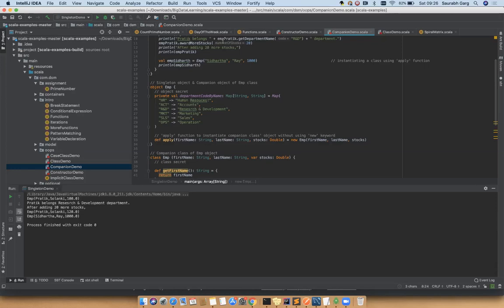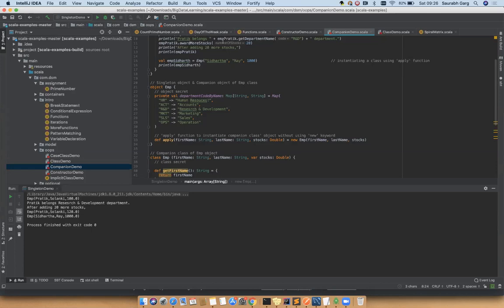Jatin, you remember what's the definition? Definition for the companion class and object? Yeah, so like if there are some static variables which we want to... No, again, you are talking about the intent. I'm just talking about what's the definition. Like object and class having the same name. Exactly. We are defining a Scala file with two components, with one class and one object. Both are sharing a common name. Then the class is called the companion class and the object is called the companion object.